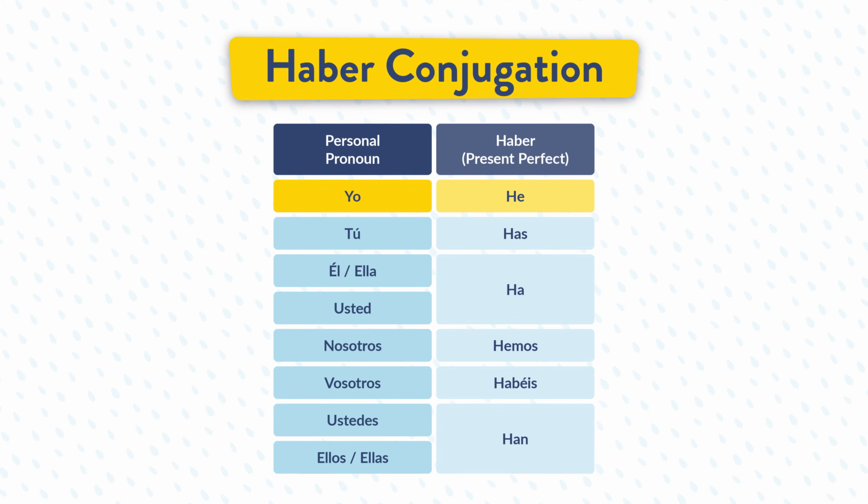Yo uses he, tú goes with has. Él, ella, and usted all use ha, and nosotros conjugates with hemos. Then you have vosotros, which goes with habéis, and ustedes or ellos, ellas goes with han.